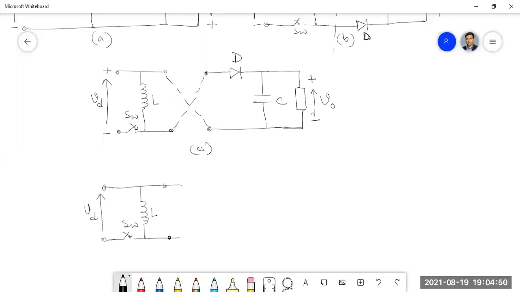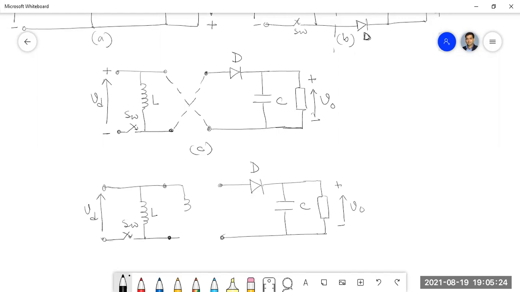This part will remain the same. Now can I place any transformer here in this open part?